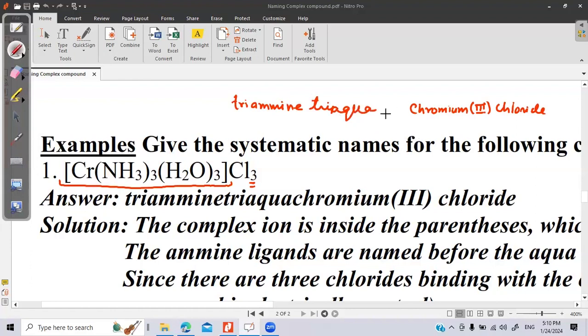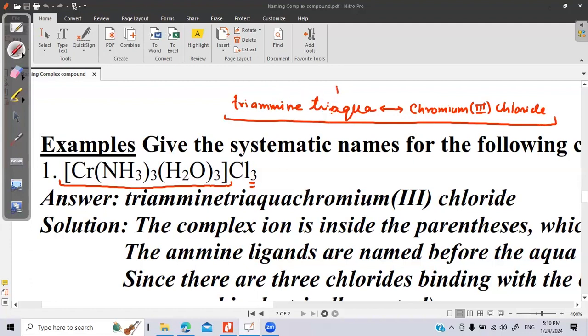Now, guys, there should not be any space between the names. Do not leave any space in the entire name. In IUPAC name, there is no space. What if you write triaqua first and write triamine? Say, for example, triaqua, triamine, chromium 3 chloride.